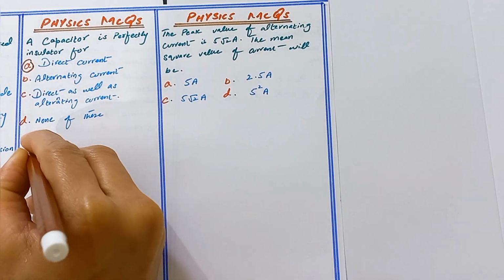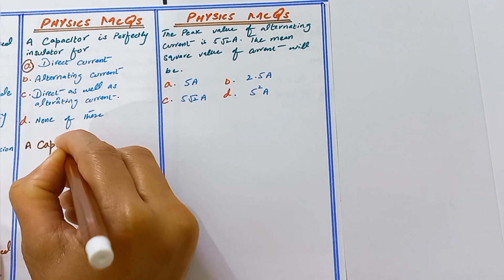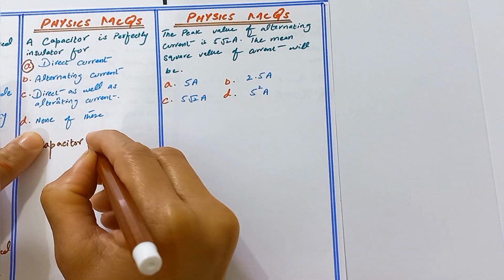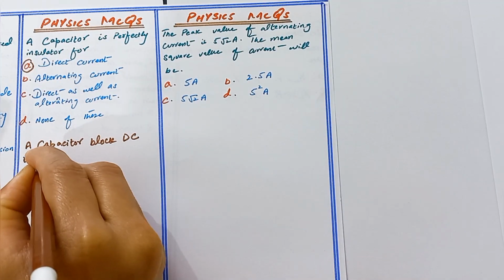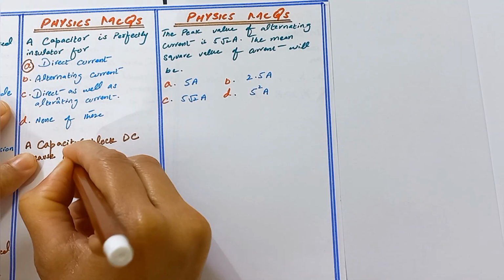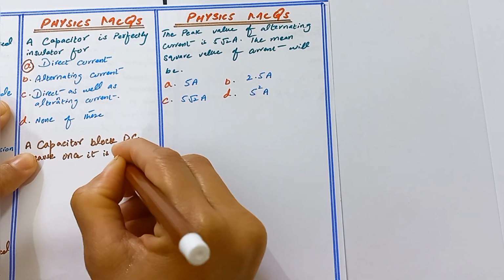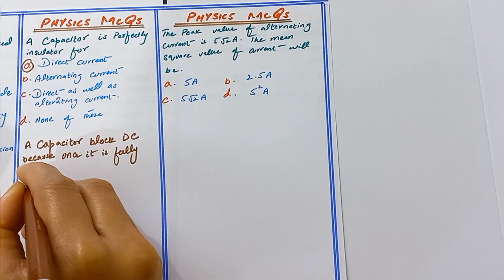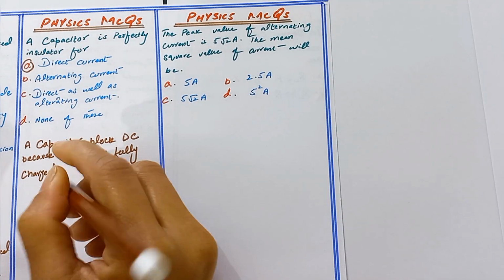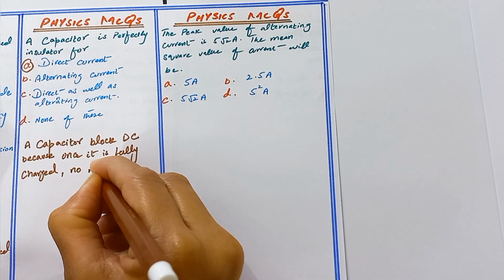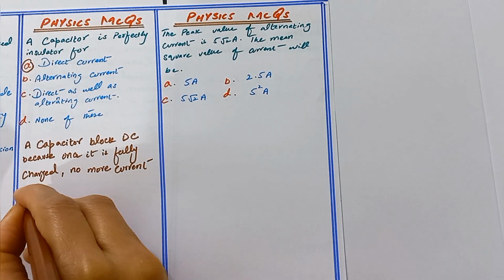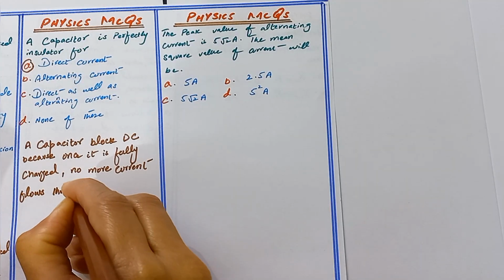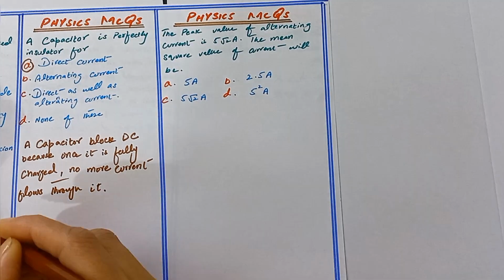A capacitor blocks DC because once it is fully charged, no more current flows through it.